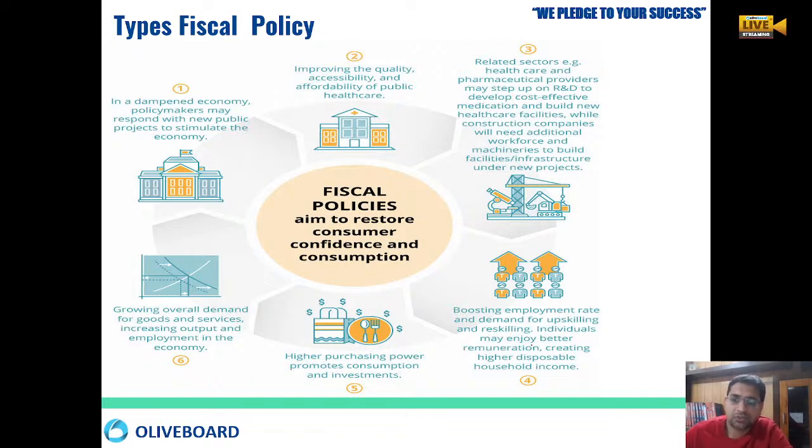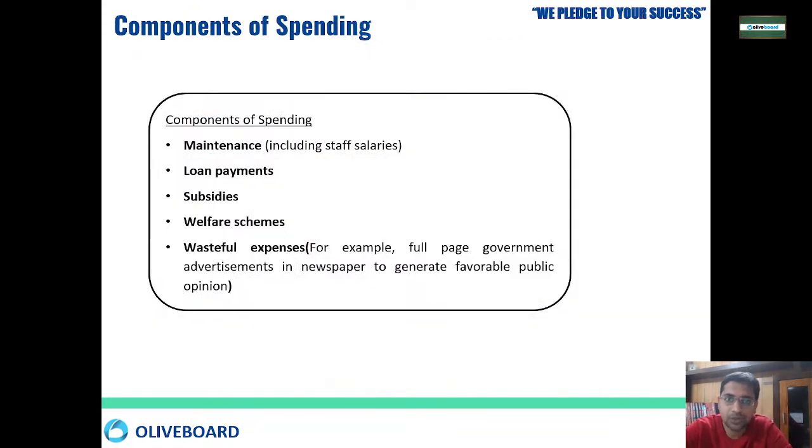The main task of fiscal policy is boosting employment and reducing the unemployment rate. It raises purchasing power, and overall demand increases. With more demand, more expansion will happen, and more employment will be generated. Okay, now components of spending.